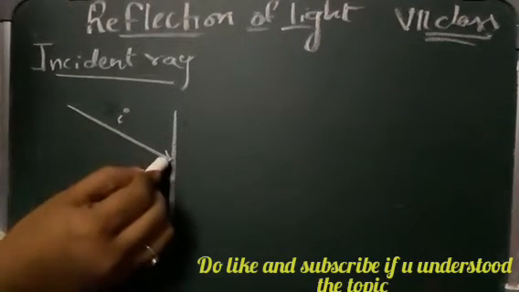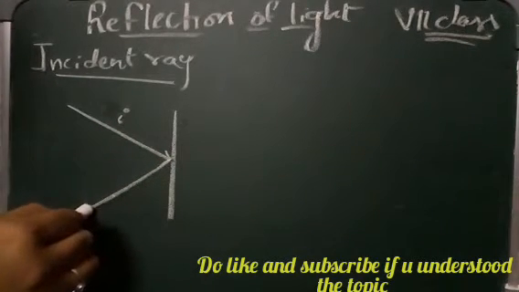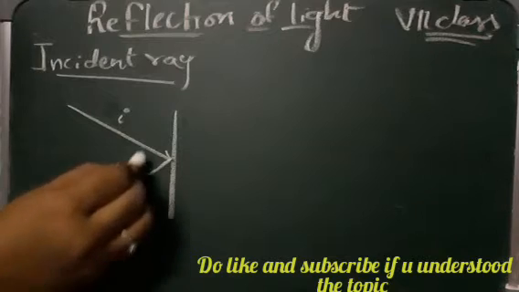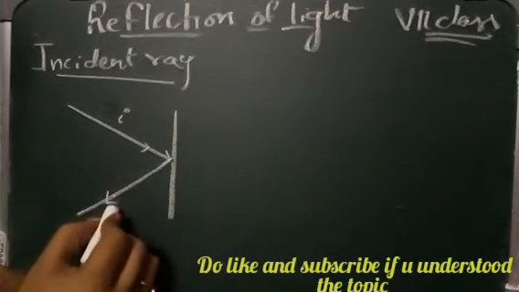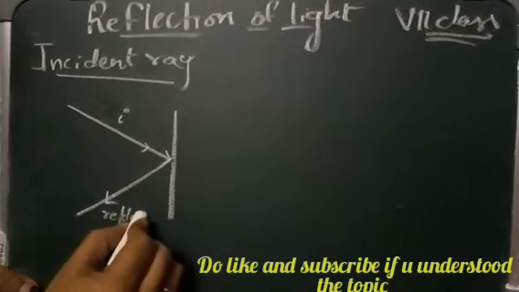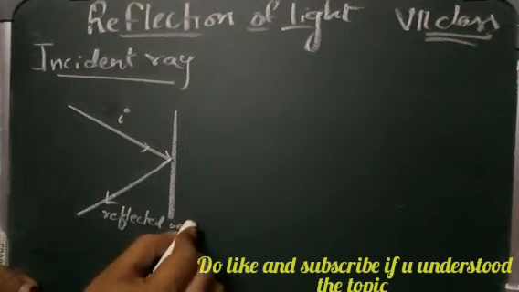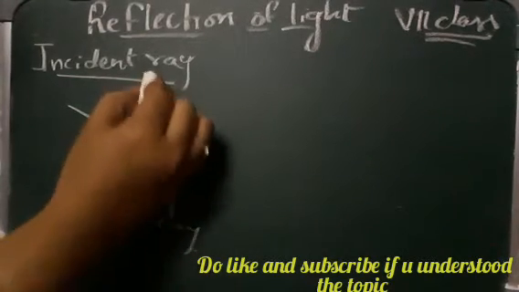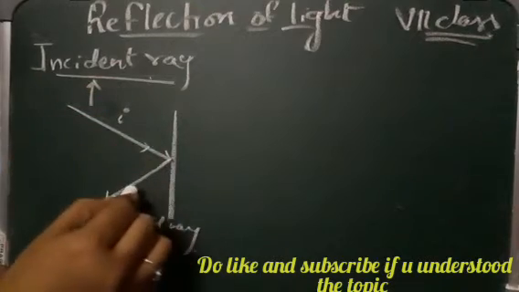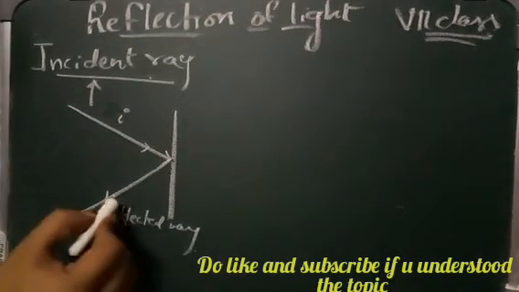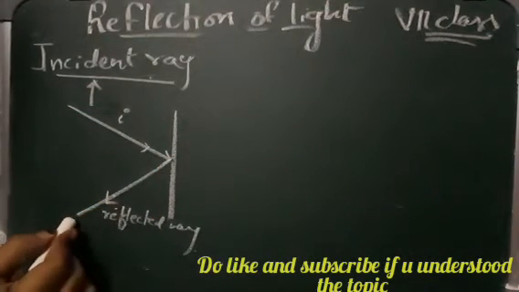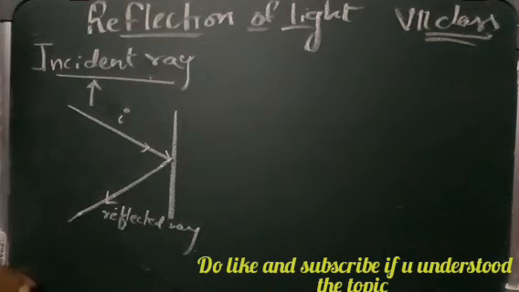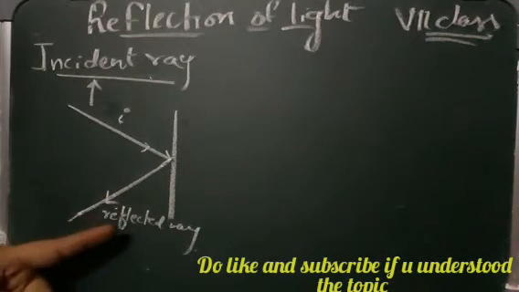And when it reflects back, it is called the reflected ray. This is the incident ray, and this is the reflected ray.